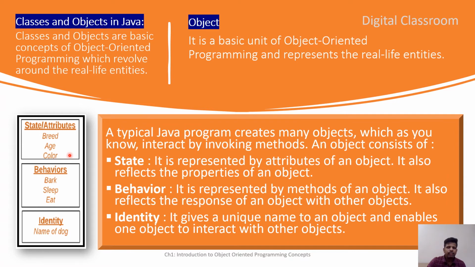Here the state of a dog will have breed, age, and color. Its states are properties. How will you represent this state in a Java program? By defining appropriate variables.